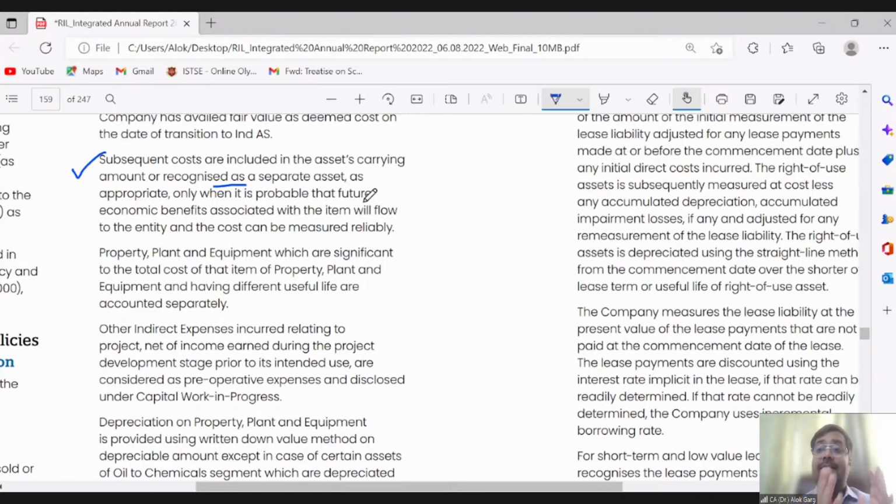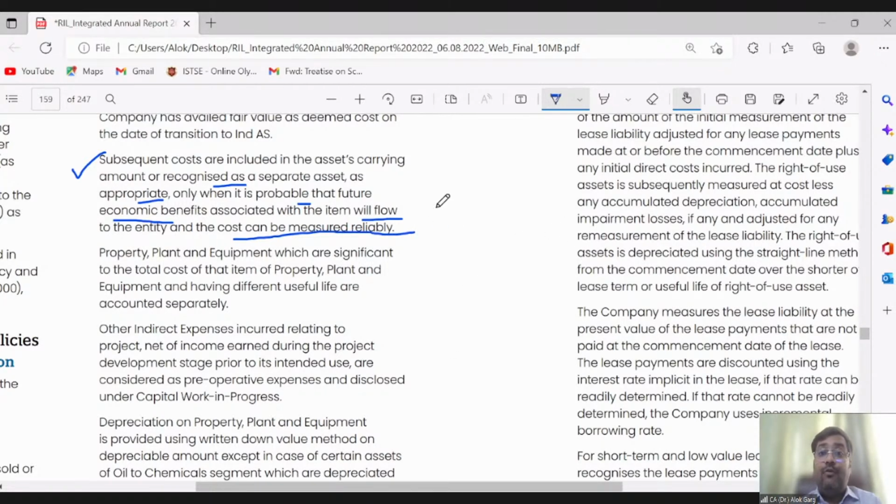Inspection cost is included in the aircraft's carrying amount, or as a separate asset. If you want to show the engine as a separate asset, you can show it, as appropriate, only when it is probable. What is the recognition condition? When it is probable that future economic benefit associated with the item will flow to the entity and the cost can be measured reliably.